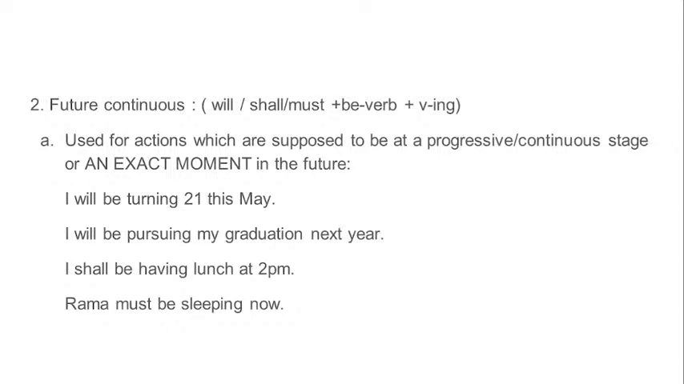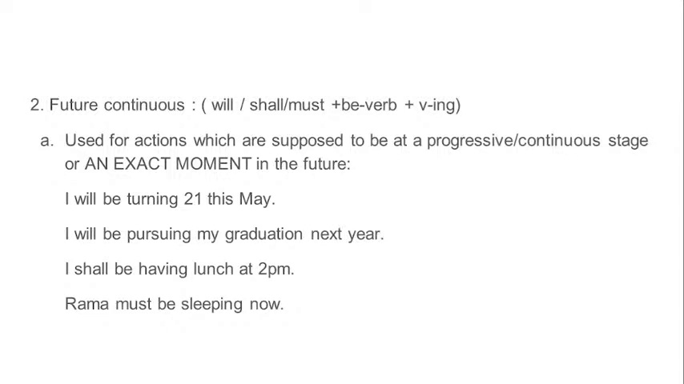Let's take each example and study. I will be turning 21 this May. So what does this mean? This May, the speaker's action of turning 21 will be in the progressive stage. That means in the happening stage. May is written, and it gives the exact moment of the future, that means May has not arrived and May is coming. This person will be turning 21, and this process of turning 21 will be in the live condition.